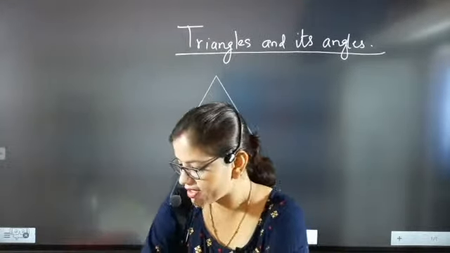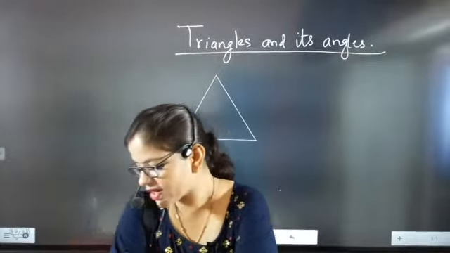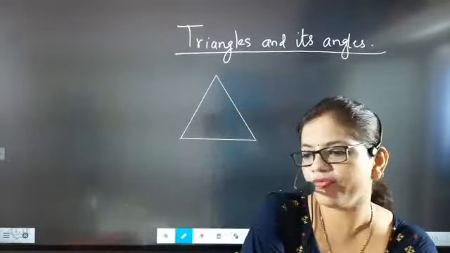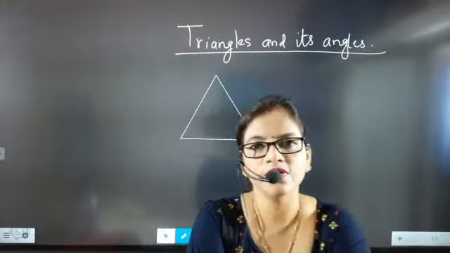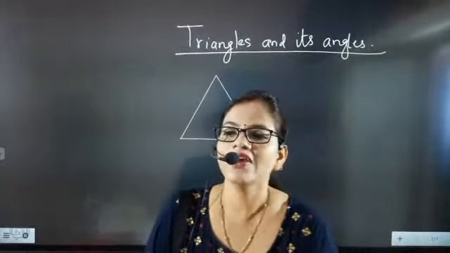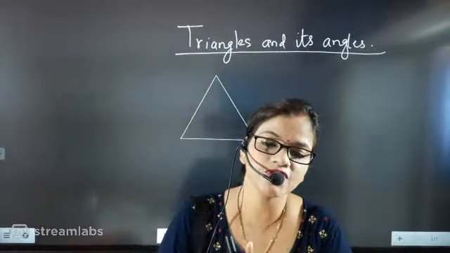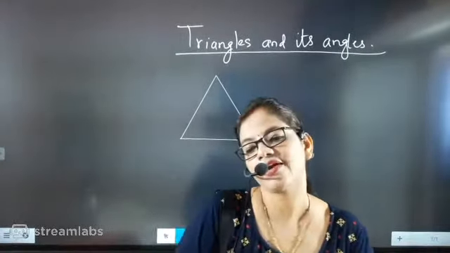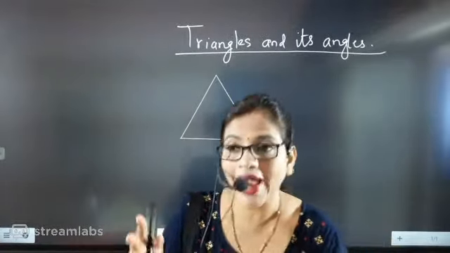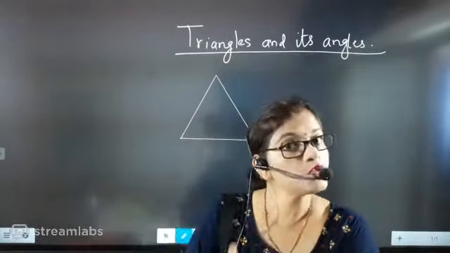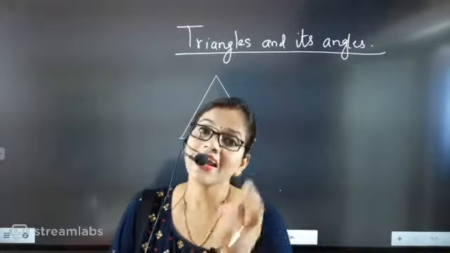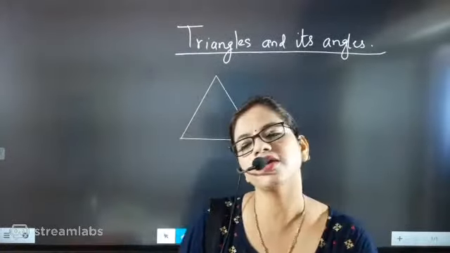Okay, Ashish: right angle triangle, obtuse angle triangle, acute angle triangle. Bang on, bingo. Very good, beta. That is the different types of triangles. So exactly, it's not only three types of triangle. We have only one conception that three types of triangle are there: equilateral triangle, isosceles triangle, and scalene triangle. No, beta. Apart from that, acute angle triangle is there. Obtuse angle triangle is there. Right angle triangle is there, and then right angled isosceles triangle is also there.